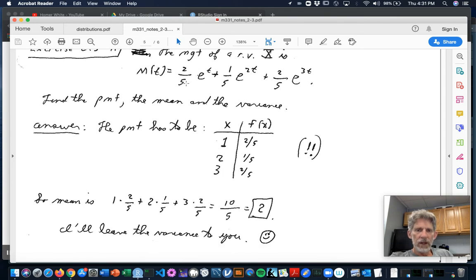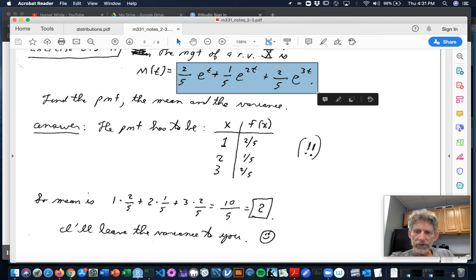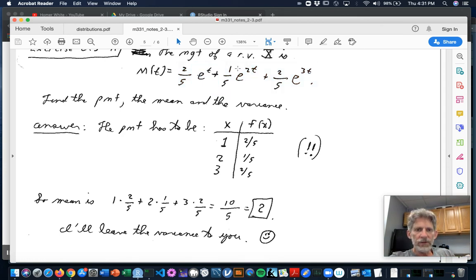Well, I want you to take a look at this. That's the moment generating function, which is supposed to be the expected value of e to the tx. So it's supposed to be the sum over all possible values of x of e to the tx times f of x. Well, these little powers that involve the t, those are your e to the tx's. So apparently one of the possible values for x was 3, because we see an e to the 3t there.